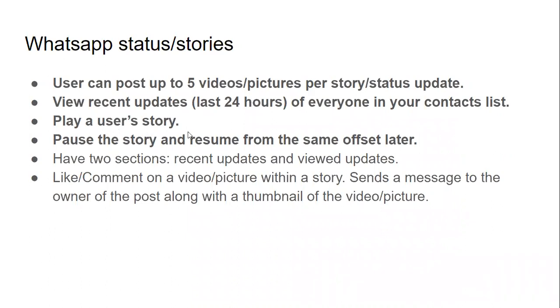So playing a user story, right? The point where we are right now is that, let's say you are on your status screen and you see two of your contacts have posted a story. Now we are talking about when you click on one of the users' stories and it starts playing. Let's say they uploaded 5 elements and it just plays 5 one after another. And you can stop it at any point. And when you open it again, it will resume from the same offsets.